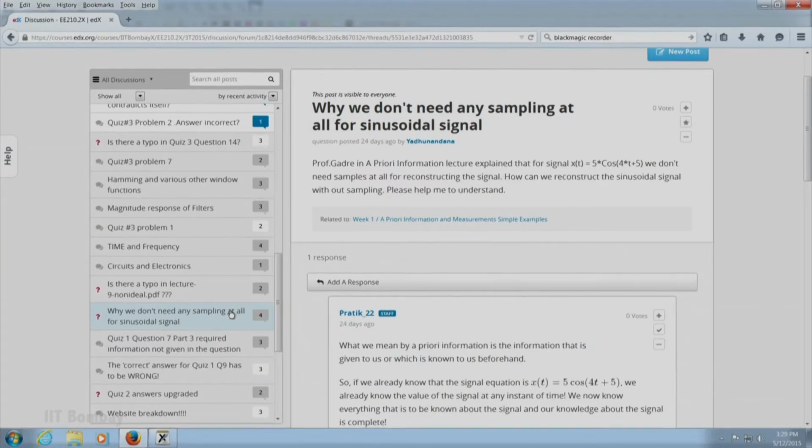What I was trying to say there is that the moment you specify the signal completely, or in other words, in particular if I took a sine wave and specified the sine wave completely, there is nothing to be sampled about the signal. You know the signal in its entirety, so no sampling is required. So, what is not often brought out so clearly in some references on signals and systems is that sampling is a game between a priori information and the need to measure.